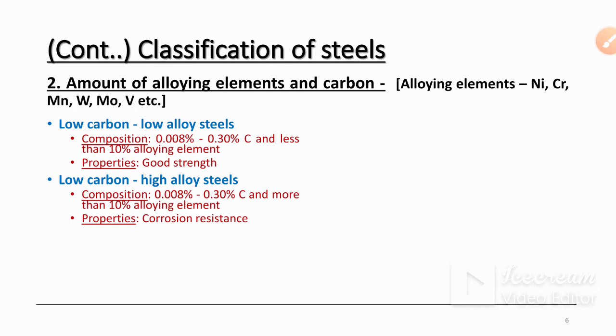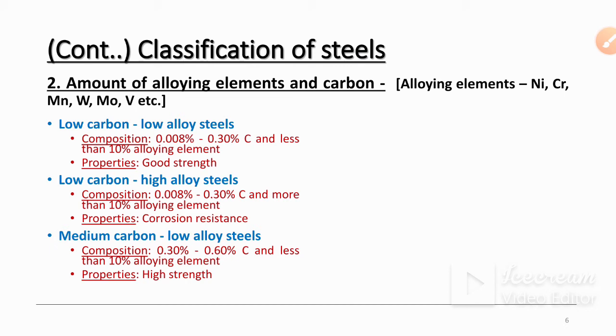the corrosion resistance of the metal or alloy increases. Then medium carbon and low alloy steels: the carbon percentage is increased here, 0.30% to 0.60%, and less than 10% of alloying element. The property of these medium carbon low alloy steels is that high strength is achieved here.